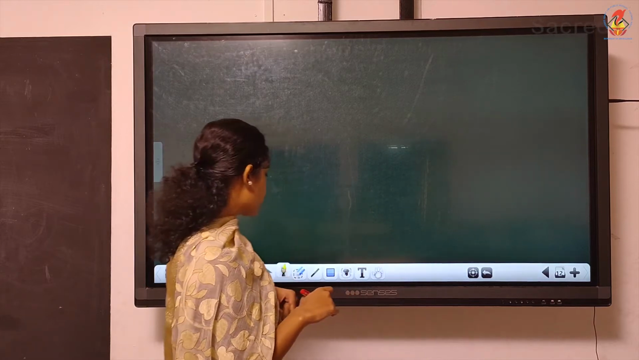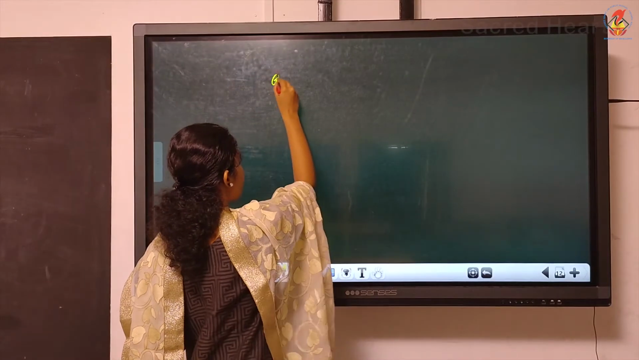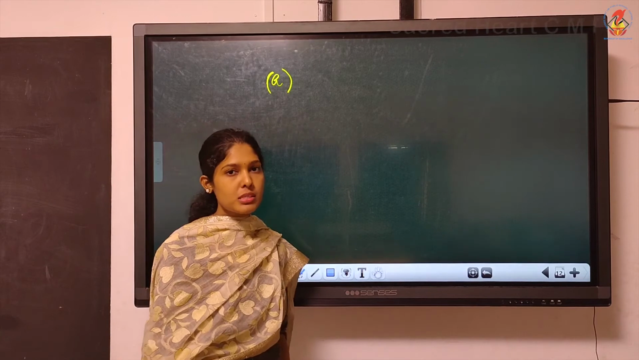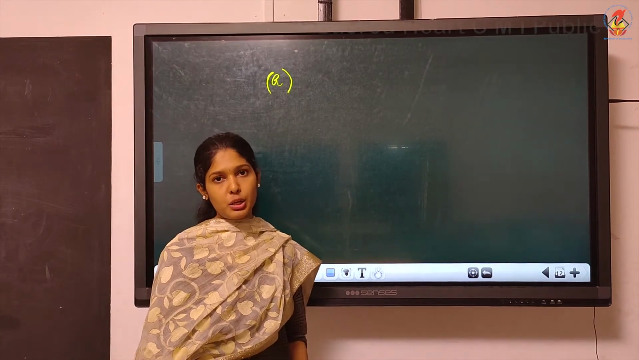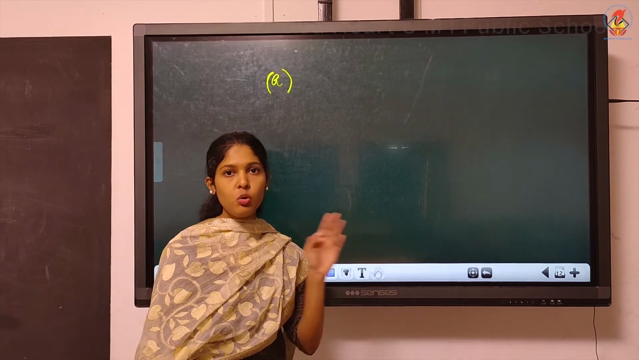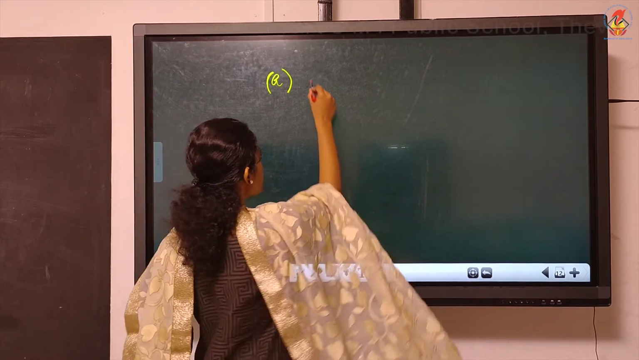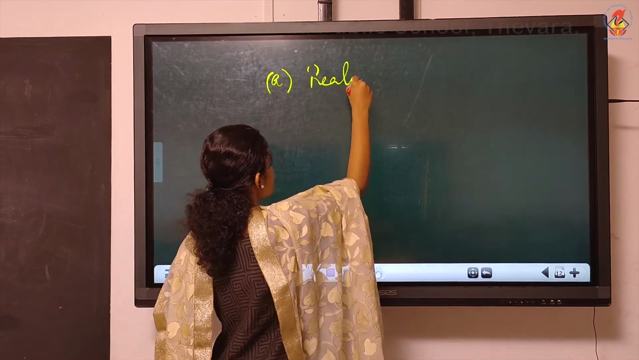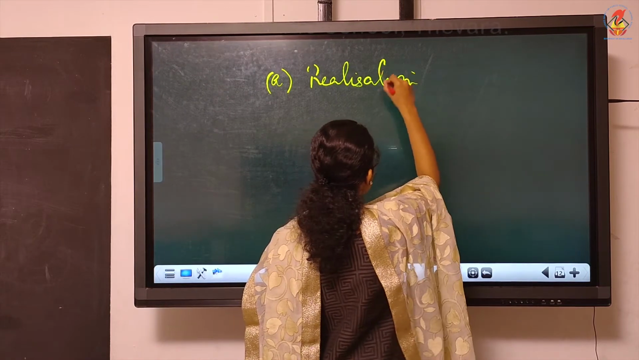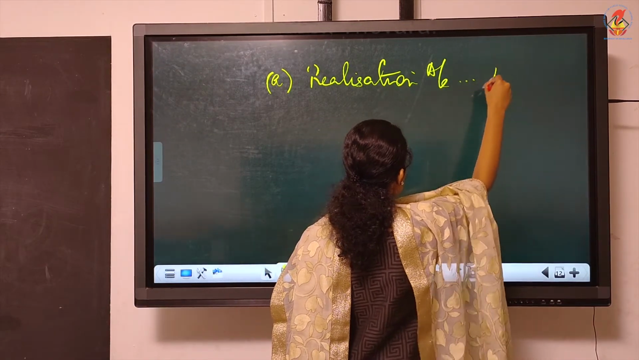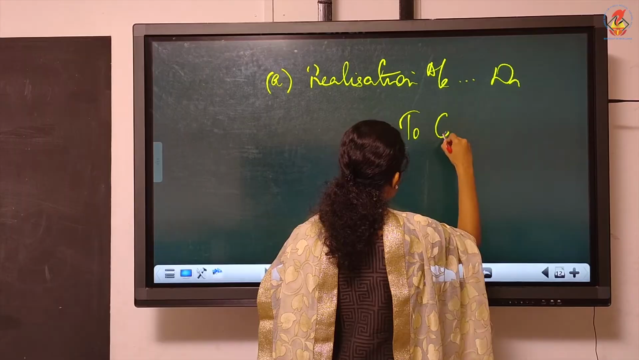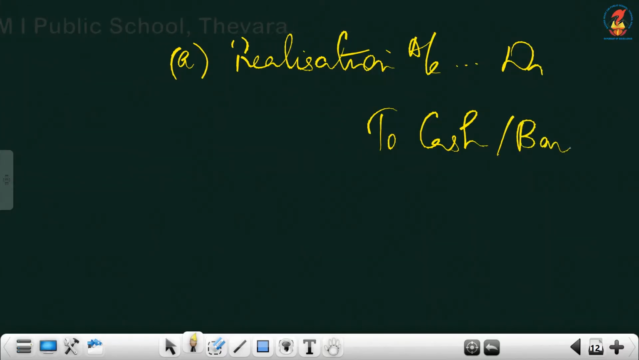Okay, so what will be the journal entry? We discussed that already. Can we write realization expenses debtor to cash or bank? No, because expenses account we have closed already. So you must write it as, these are the specimen entries, realization account debtor to cash or bank. When it is borne and paid by the firm.